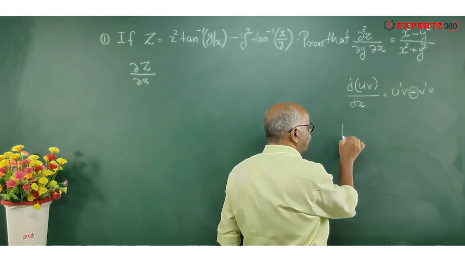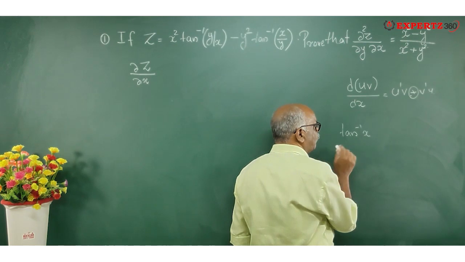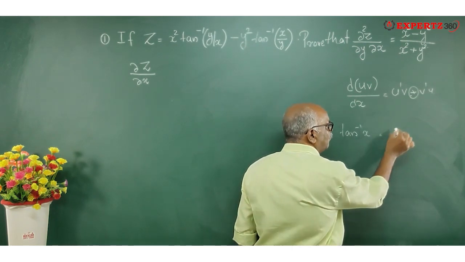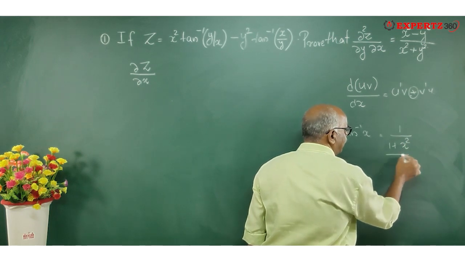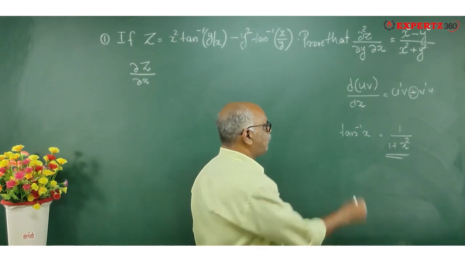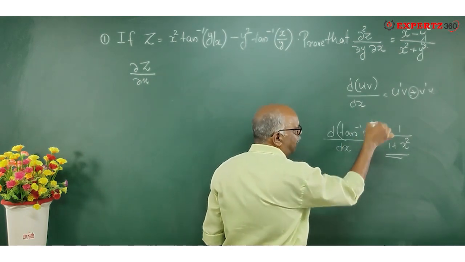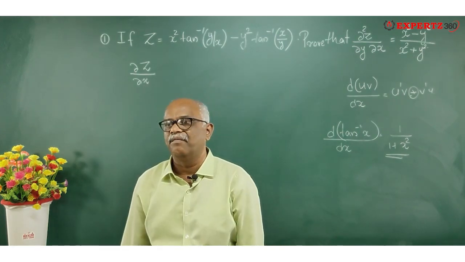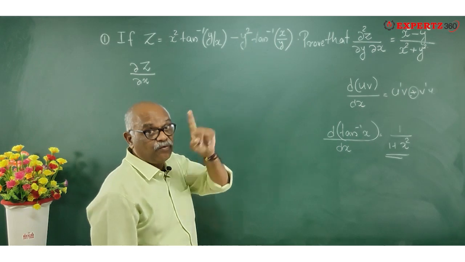You know what is tan inverse x, right? What is the differential of tan inverse x with respect to x? 1 divided by 1 plus x square. Right? So the differential of tan inverse x is 1 divided by 1 plus x square, that is d/dx of tan inverse x. Now let us come to this. Be careful. y is a constant.